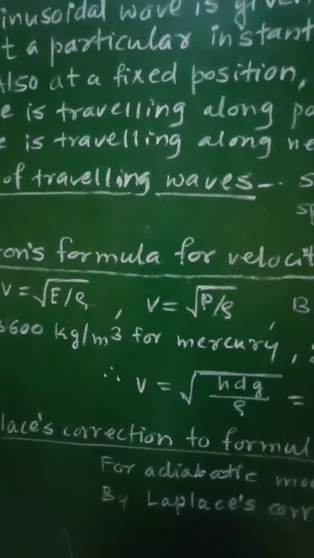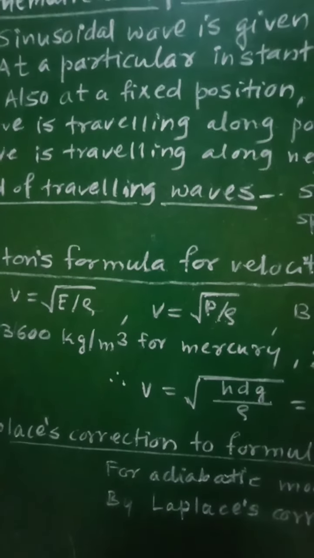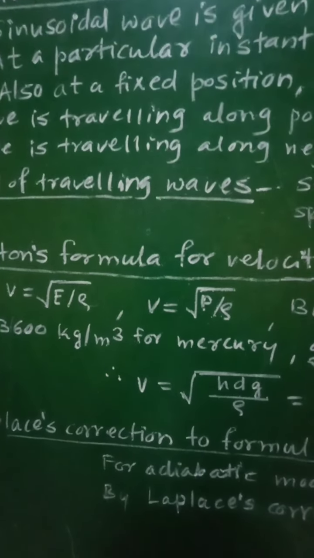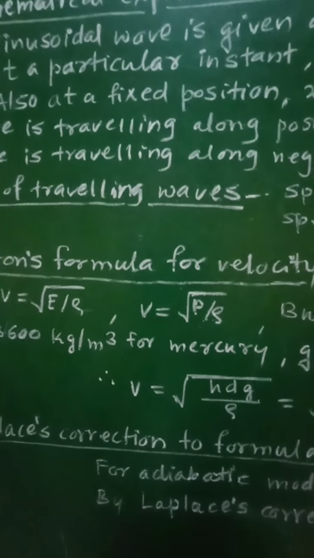And then if you consider the volume elasticity of air, it will be determined under isothermal change, and it is called the isothermal bulk modulus.